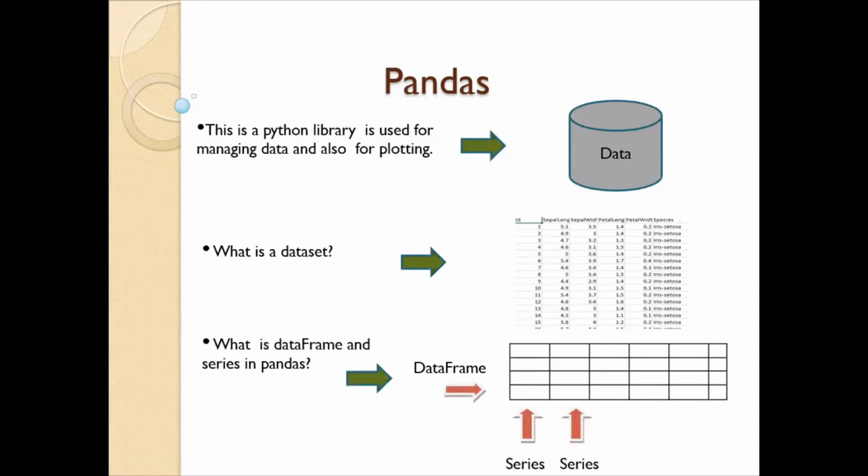There are two main data structures supported by Pandas. One is series and other is data frame. Series is one-dimensional structure sort of arrays, whereas data frame is two-dimensional structure sort of tables. We will be extensively using data frames in the upcoming videos and series to a lesser extent as and when required.